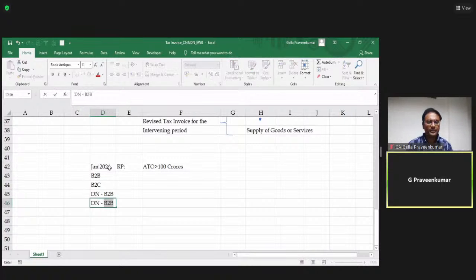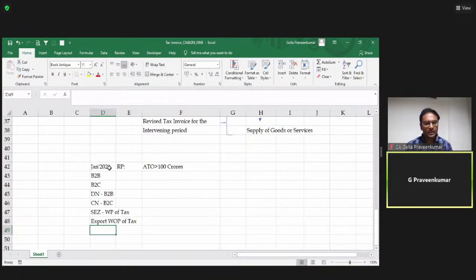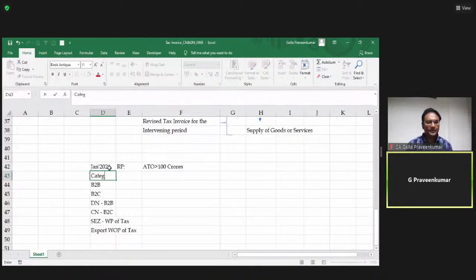Credit note for a B2C customer. Then SEZ supply with payment of tax. Export without payment of tax. Now, the question comes here. For each category, is e-invoice required? Yes or no? This is my category and e-invoice requirement.